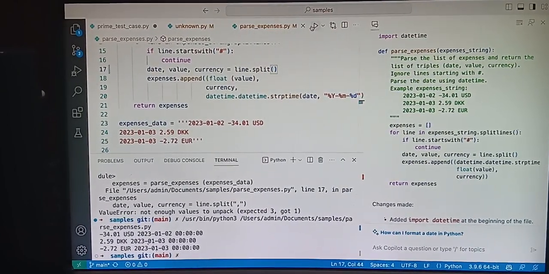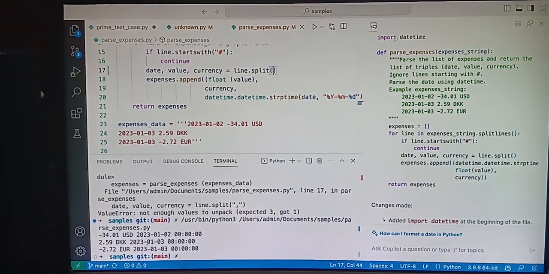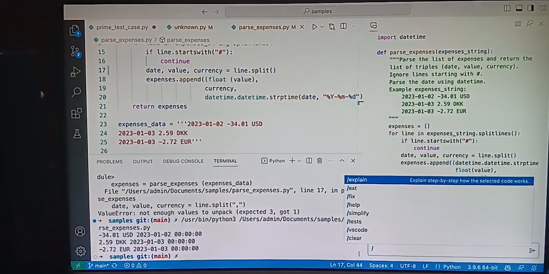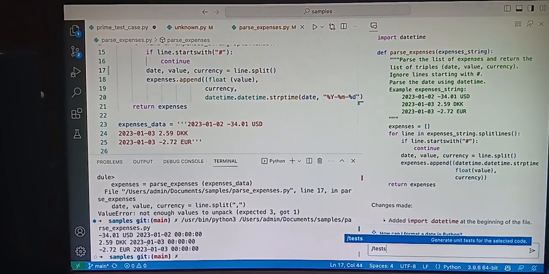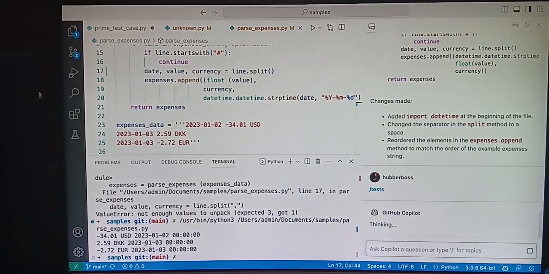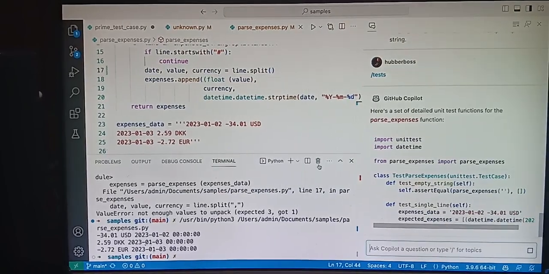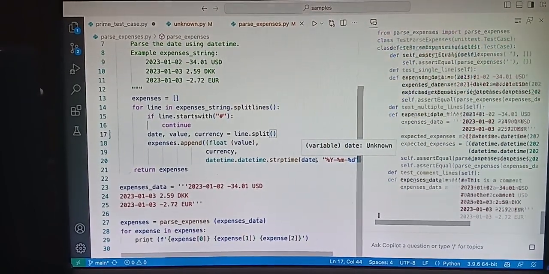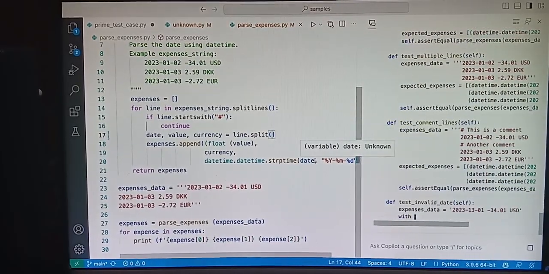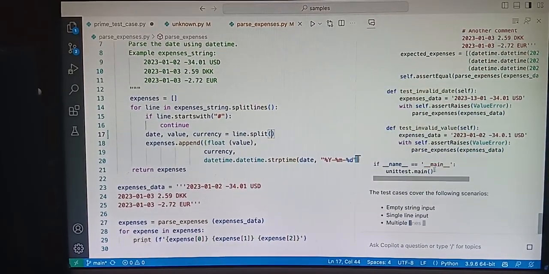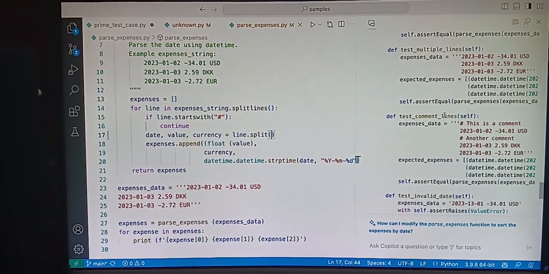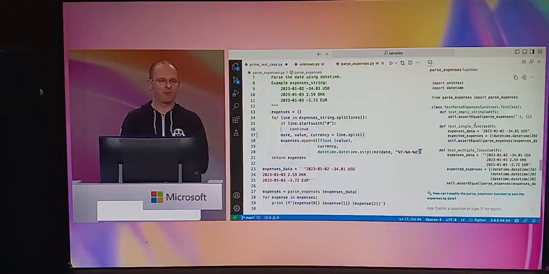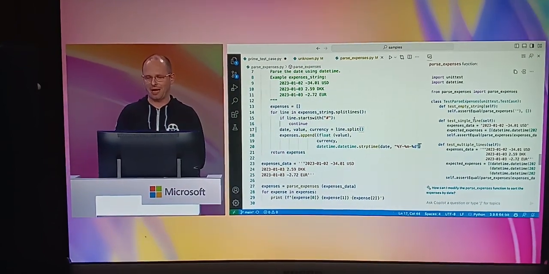Cool. So while we're here, I can also ask Copilot to generate some unit tests for me, and I can do this with what we call slash commands. So instead of typing all this stuff on stage, I can just type tests. And now Copilot analyzes all the code pasted in my code. It looks at the comment, and you can see it here generating multiple unit tests for my class. In fact, there's one for invalid dates, one for invalid values, command line, single line, empty string. It does all that boilerplate work for me that I don't want to do.